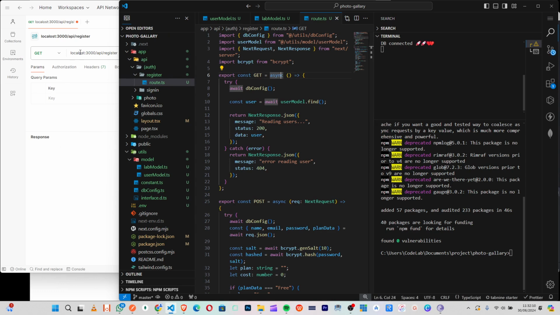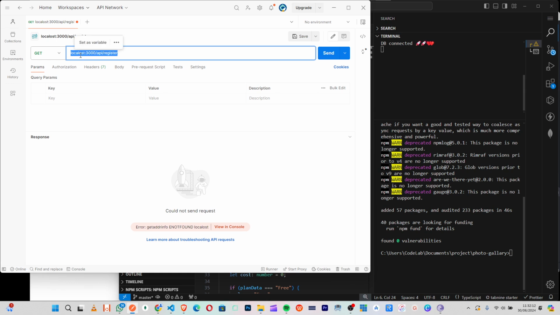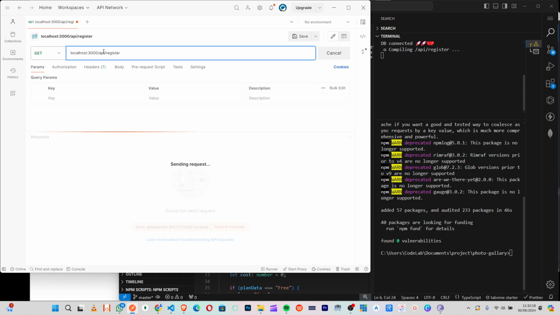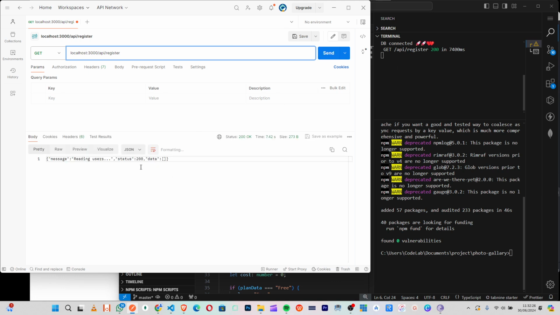Localhost. Okay, so now we are hitting that endpoint. Good, we have got it.